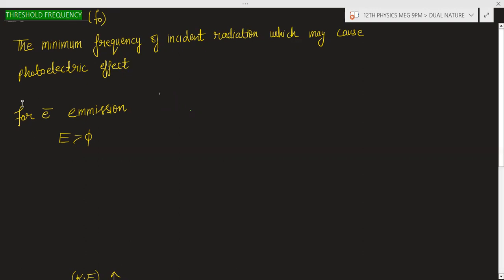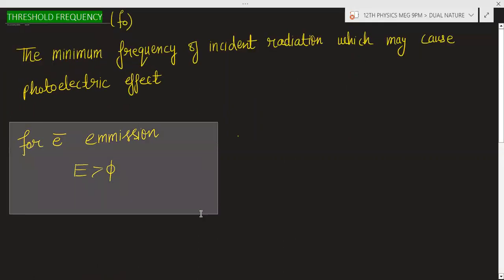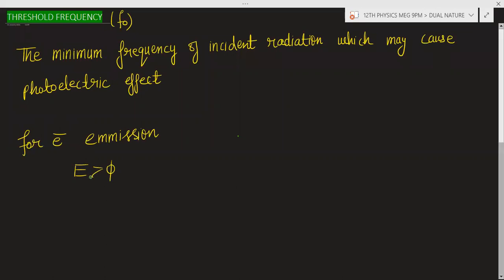So threshold frequency is this. Now for the ejection of electron, we know that the minimum energy given for the emission of electron should either be greater than the work function of the metal surface or equal to the work function of the metal surface.